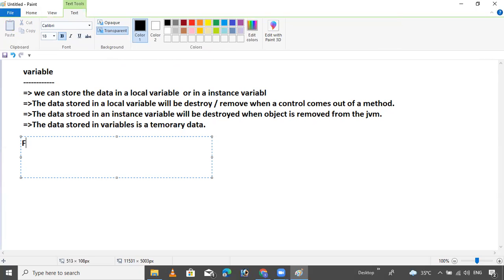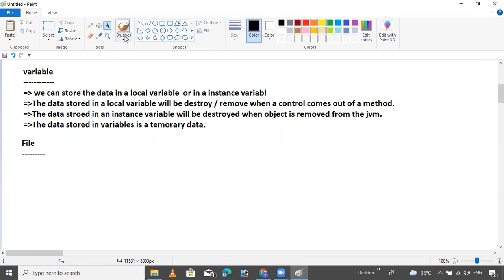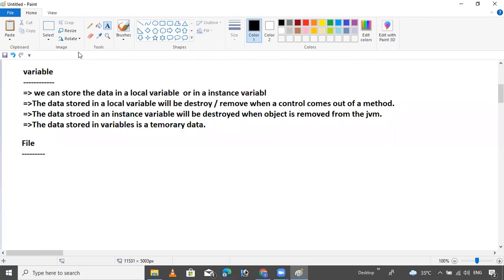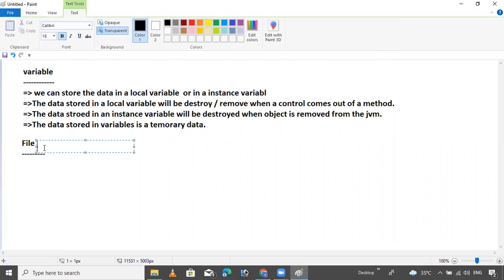Next point: file. A file has some restrictions. This is the permanent storage area. I told you this is the file system, the permanent storage area. I will write it over, don't worry. File system.